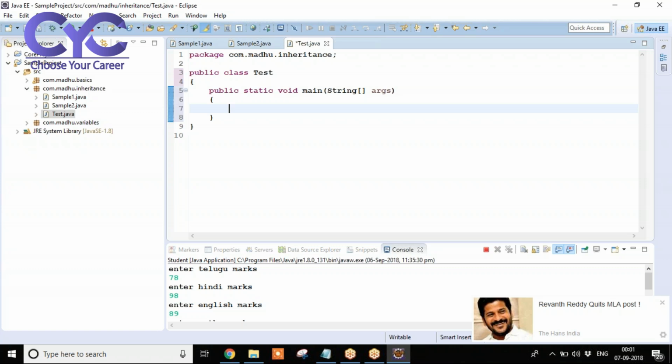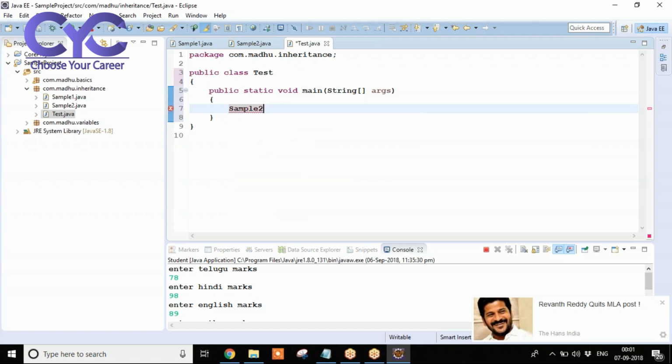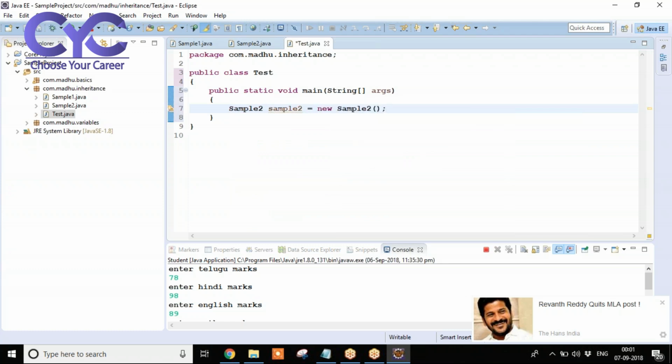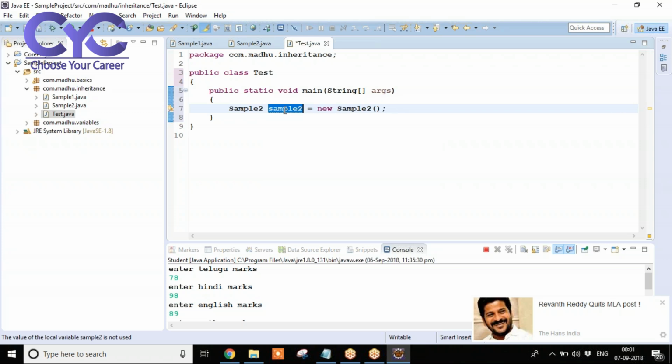Now, inside this main method, I am going to create object for our sample2 class. How to create object? Class name, some reference variable is equal to new class name. And one more thing, whenever you are creating an object, give the fully qualified class name. Even the object name should be meaningful. Why? After seeing this object name, automatically you should know the class name. For example, if you take sample2 s is equal to new sample2, again we are having sample10 s is equal to new sample10. After seeing that object name, can you say the class name? You cannot say. So even object name also should be very meaningful. Okay, save it.